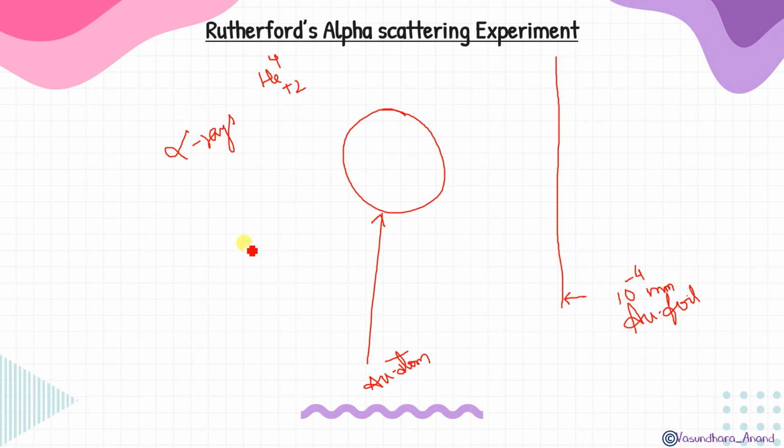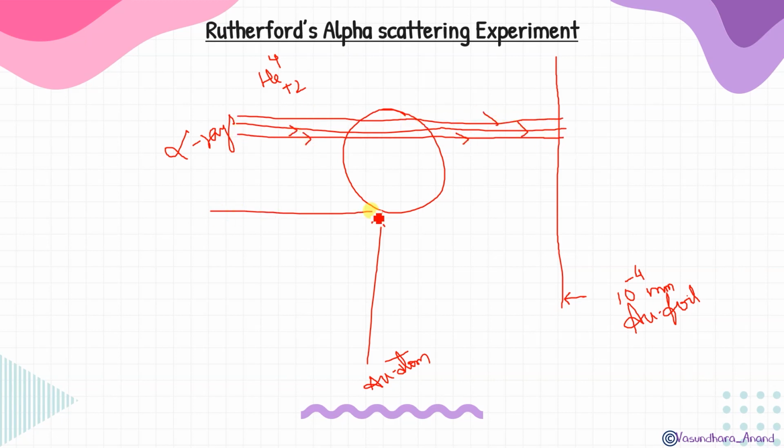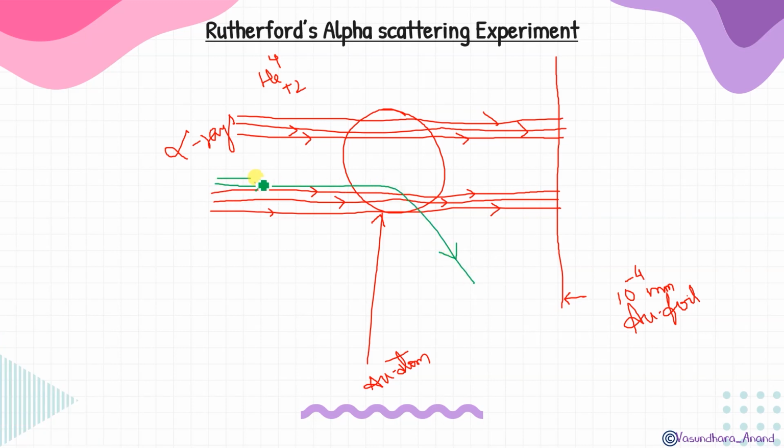Okay. Now, when he bombarded alpha rays, what he observed, let me draw this. Okay, so I have drawn the picture over here.